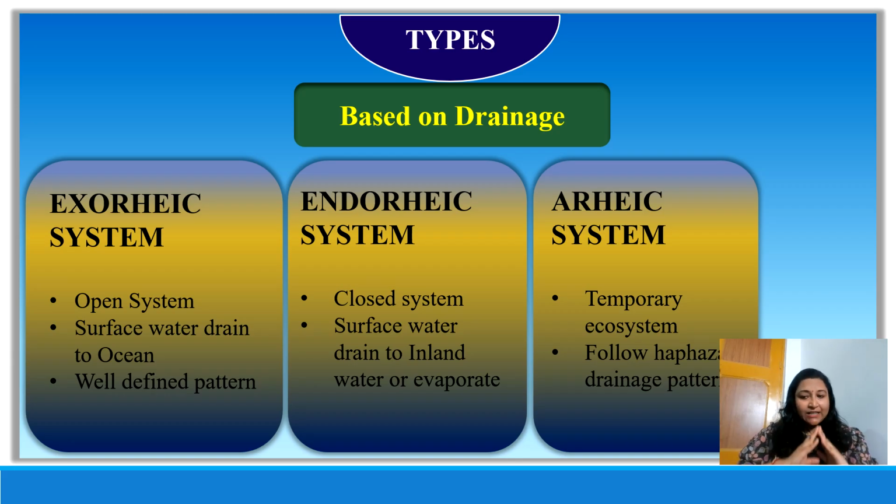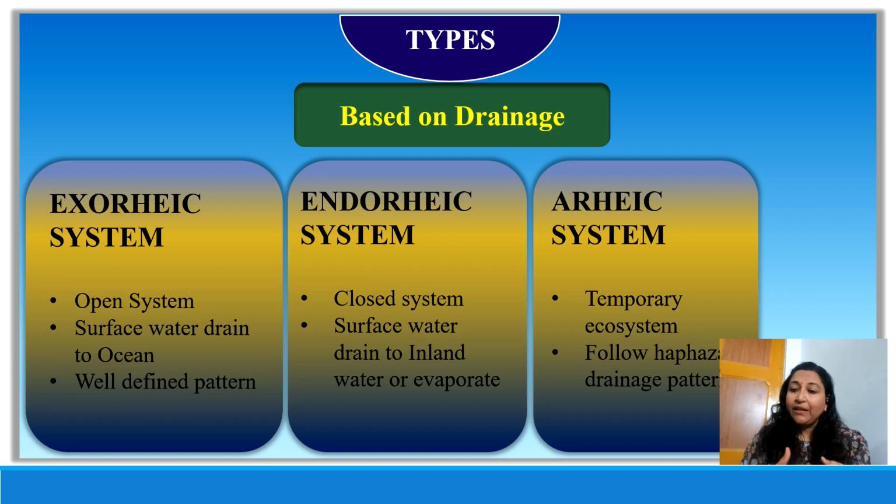So it starts from one place, keeps on moving, inflow and outflow keep on happening until it drains ultimately into the final goal, which is the ocean, the marine ecosystem. Then we have the second category, which is the endoric system. Now, what is endoric? Endo means that it is a closed drainage type of ecosystem.